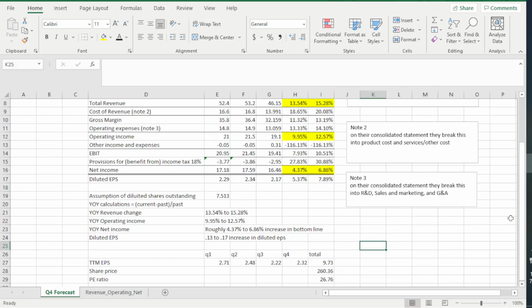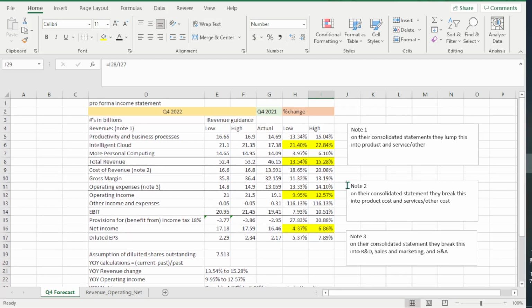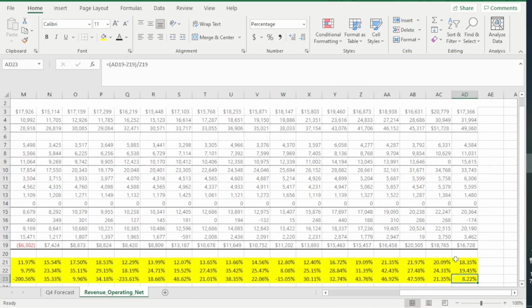Well, you might argue that this is kind of a high PE ratio to be paying for a company that's growing at around 13.34 to 15% revenue year over year with declining margins, as you guys can see. So here, we could see these declining margins, significantly declining, and the bottom line significantly declining as well.